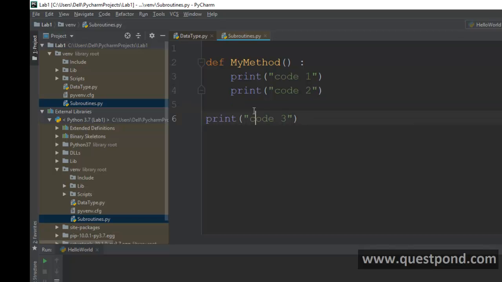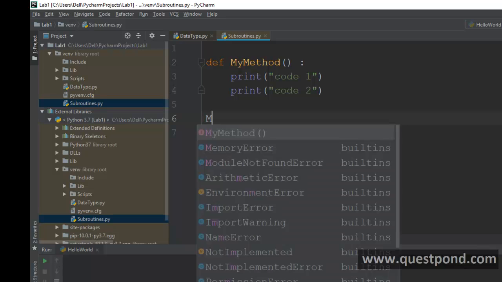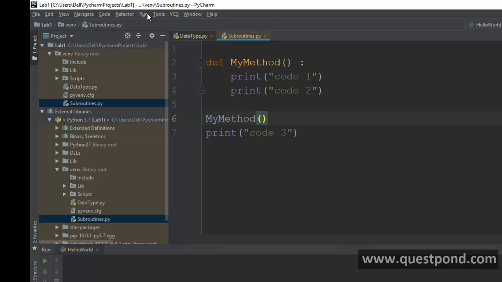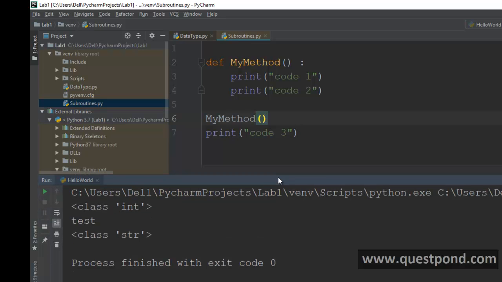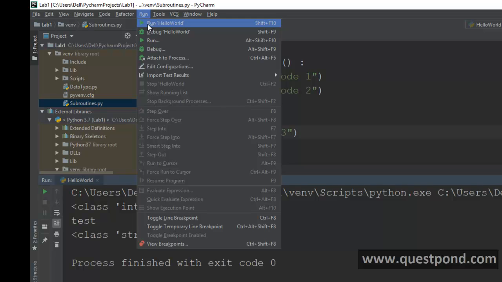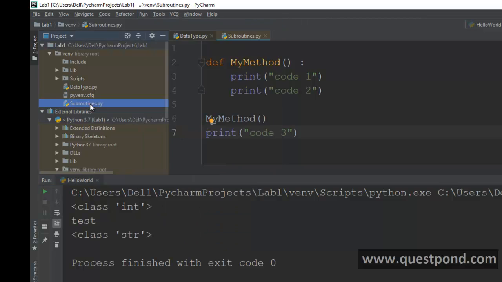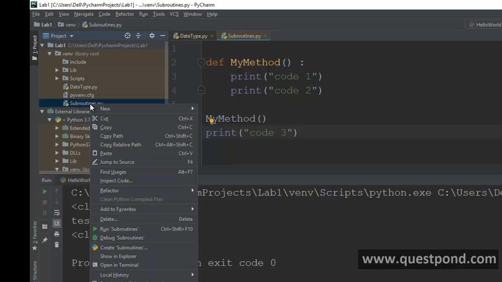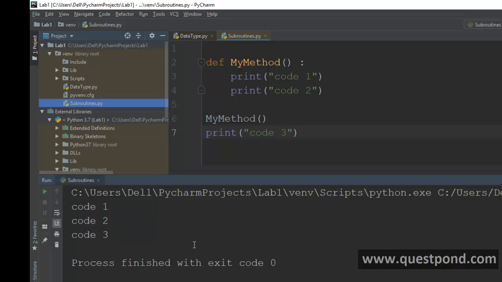If you want to invoke this method, you have to say my method here, and if you say run, you can see it is running that hello world, the one which we had previously. If you want to run this subroutine.python, you have to right click on this and say run subroutines. So there it is.